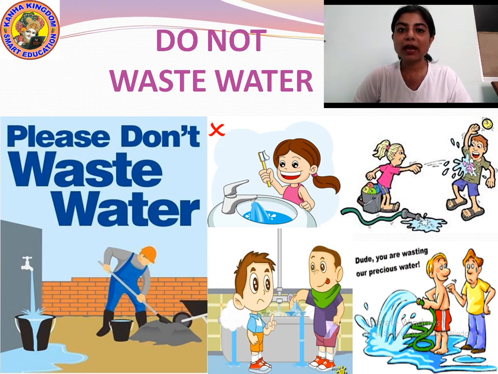By not throwing waste here and there. Keeping your area clean. Yes? Then not wasting water. Not throwing your waste paper or your waste materials nearby your surrounding. Okay, this is how you can keep your surrounding neat.